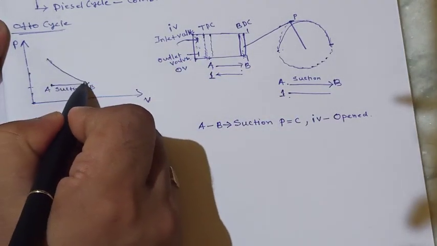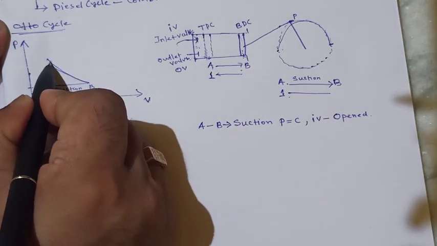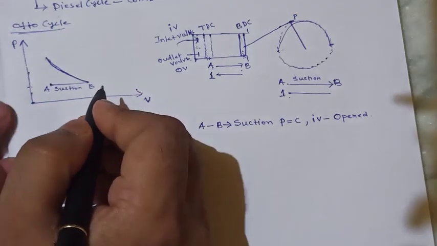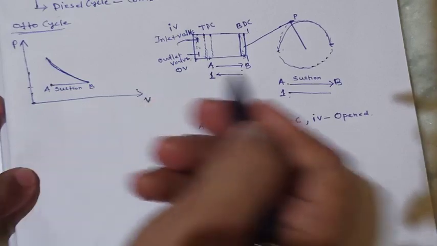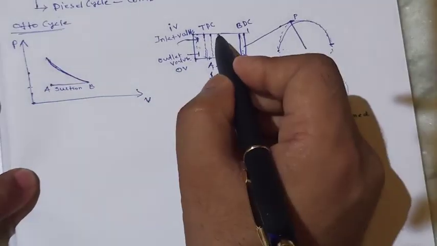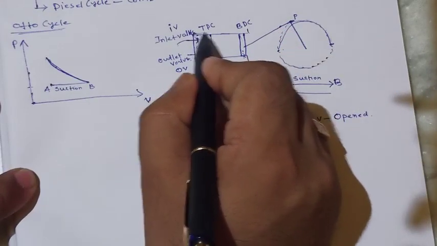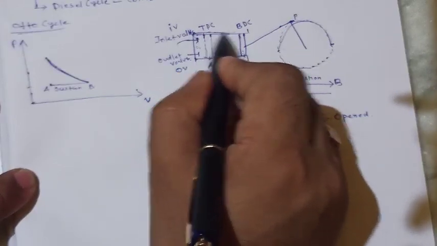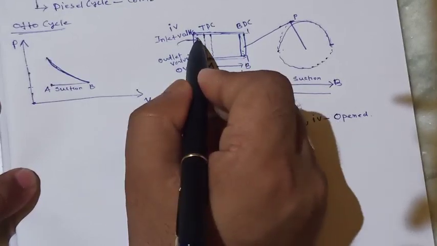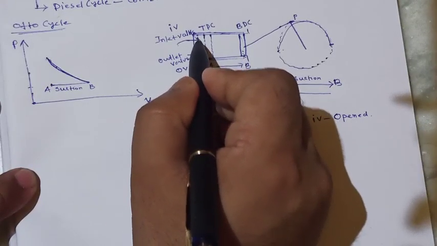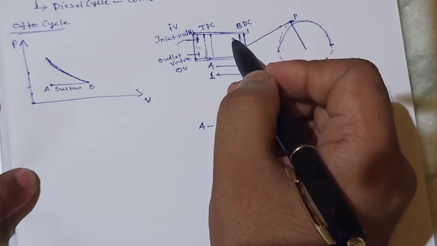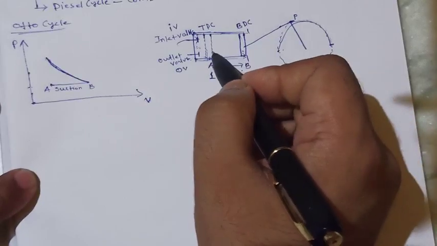You see that we have to produce this line, and this process is the adiabatic process, because in an adiabatic process no heat will be transferred. This cylinder is insulated, so no heat will be transferred, and this valve is closed, so no heat is able to transfer through this chamber.